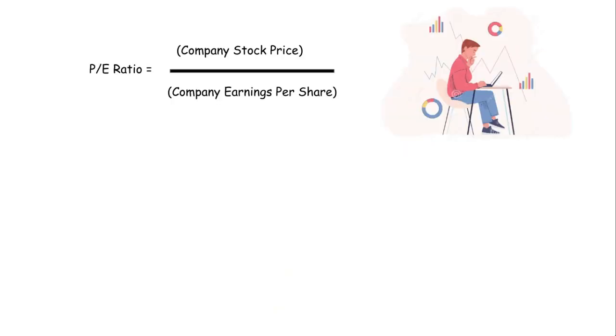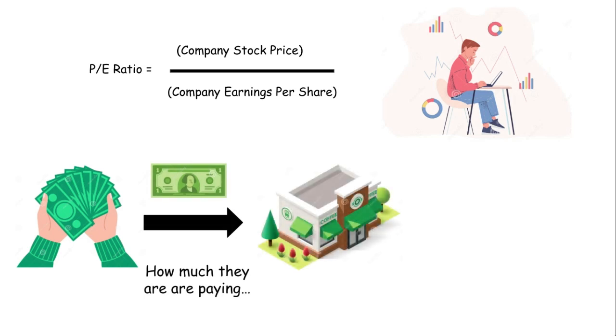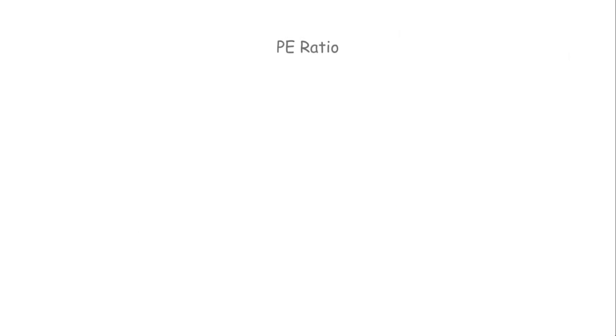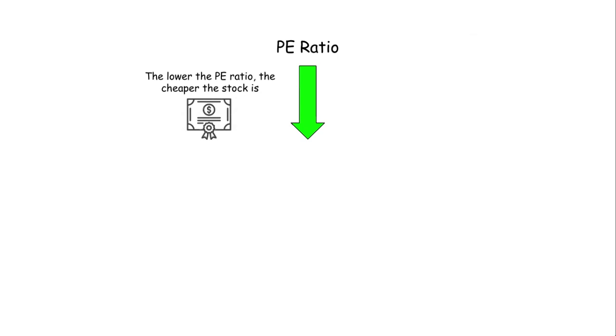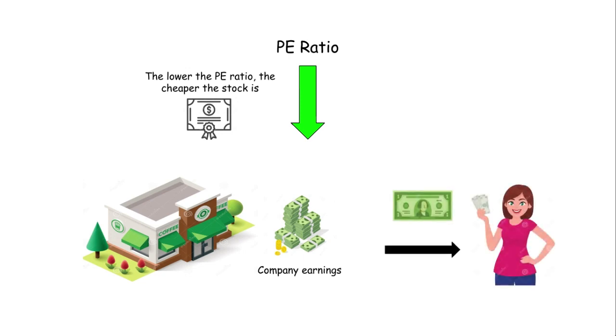The PE ratio tells investors how much they are paying for a company's stock in order to gain exposure to that company's earnings. The price-to-earnings ratio is a ratio in which the lower the number, the better, because the stock is cheaper. For a company that generates positive earnings, a lower price-to-earnings ratio means the investor is paying less for every dollar of earnings that the company generates.